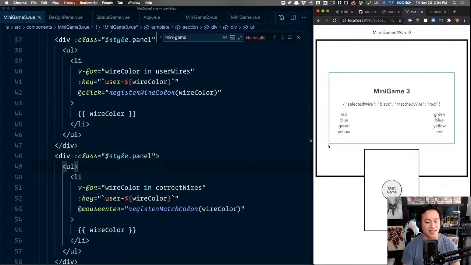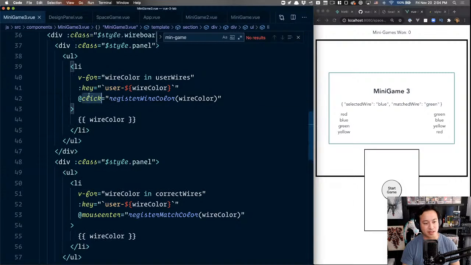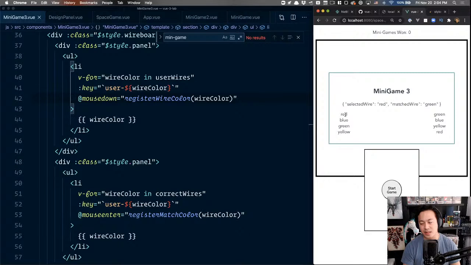So the hover, yeah, that's a lot of CSS writing. So here we go. We can click, which is great. But then you notice I have to lift up before it registers, which is not great. So really what we probably want, I'm just going to switch it out now, is mouse down. So once you mouse down on this element, then it'll be this. And then we come over here, and then now it's matched to red, now it's yellow. But again, we want to run that check later. So my thing is that the user selection doesn't really occur until the mouse down, but if they mouse up,